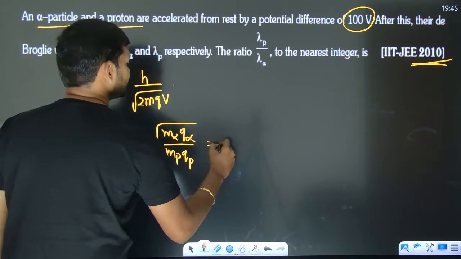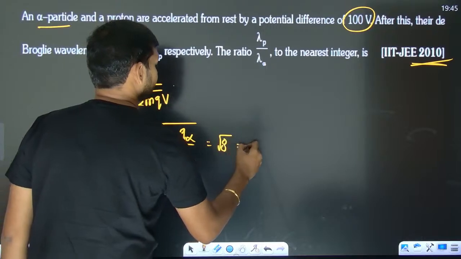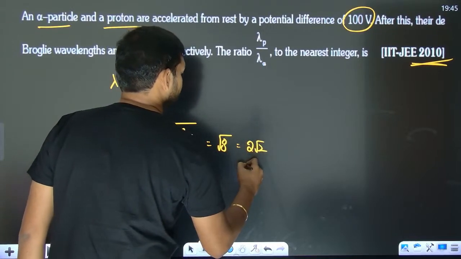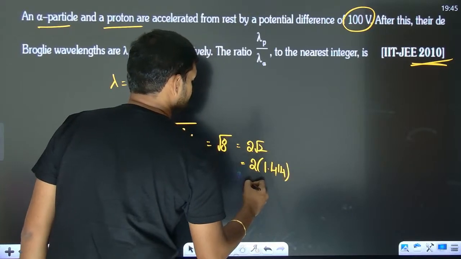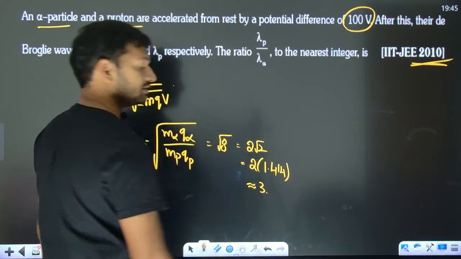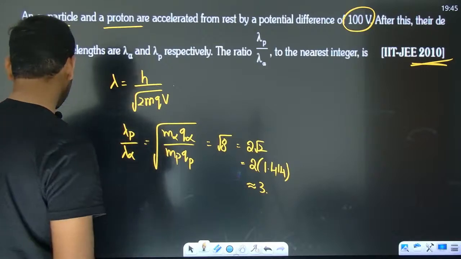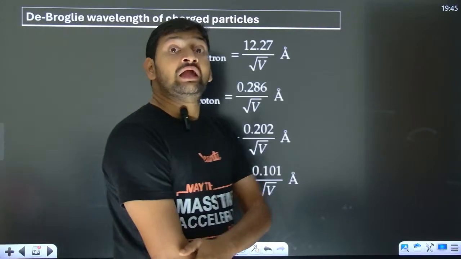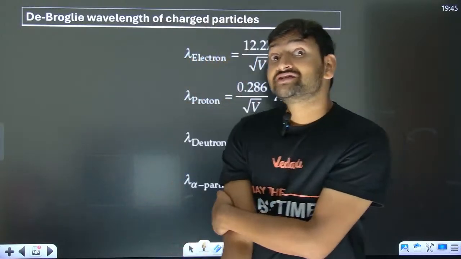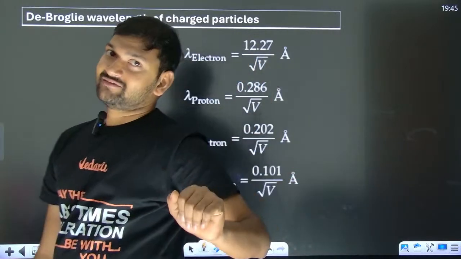I already did this in this class. It is root 8, which is going to be 2 root 2. So it is going to be 2 into 1.414, which is roughly 3. Integer 3.